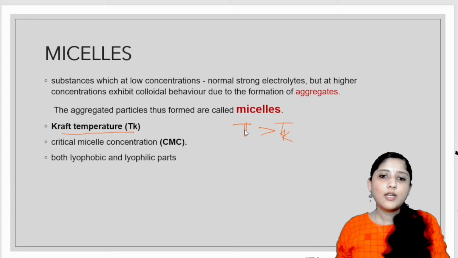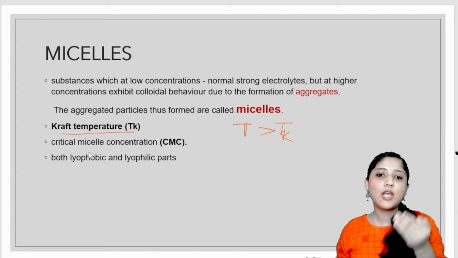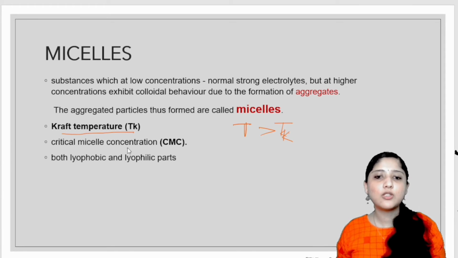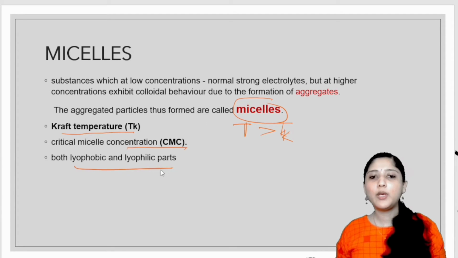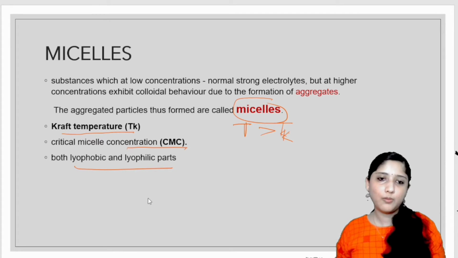Okay. Next is critical micelle concentration. That is the concentration above which the aggregate formation takes place or the micelle formation takes place. It is called critical micelle concentration or CMC. These aggregates are called micelles. And these micelles have both lyophobic and lyophilic parts.